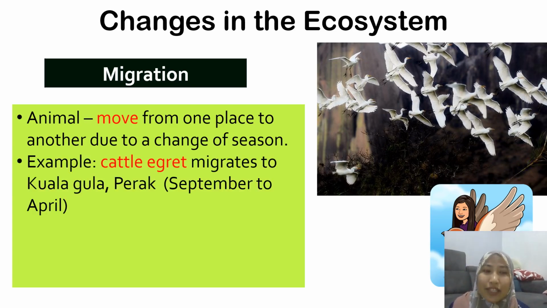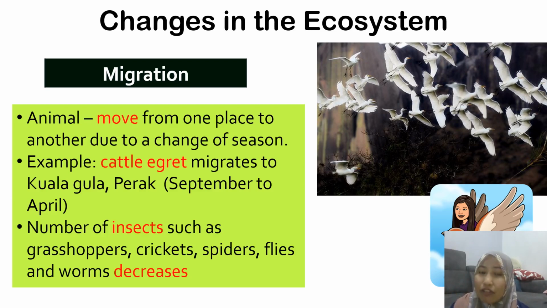For example, we have cattle egret in Kuala Gula, Perak. They migrate from September to April. So this population of birds will migrate to Perak from September to April. And what happens after they migrate? The population of insects in that area will decrease.